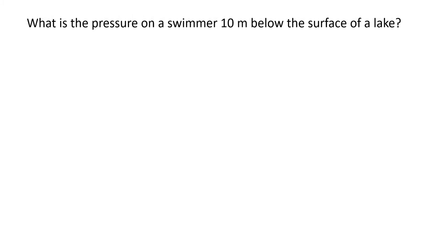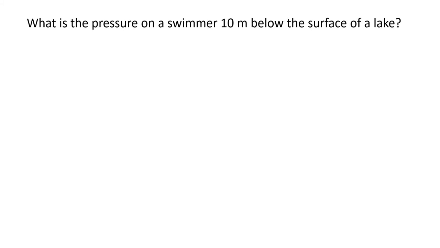What is the pressure on a swimmer 10 meter below the surface of a lake? A swimmer is 10 meter below the surface of the lake and we have to find the pressure on the swimmer. On the surface there will be pressure due to the atmosphere, and the swimmer is at 10 meter depth inside the lake.